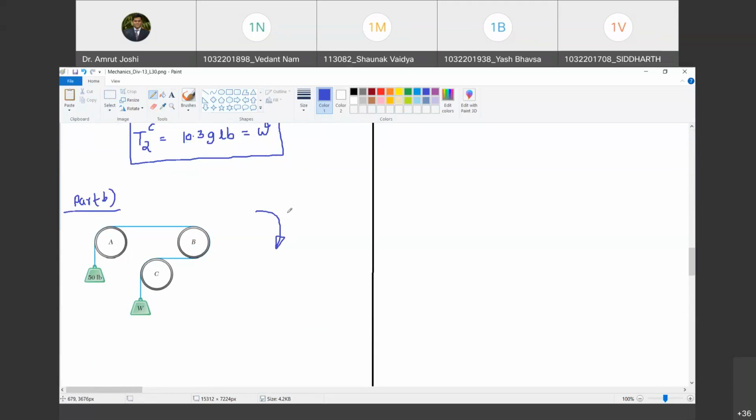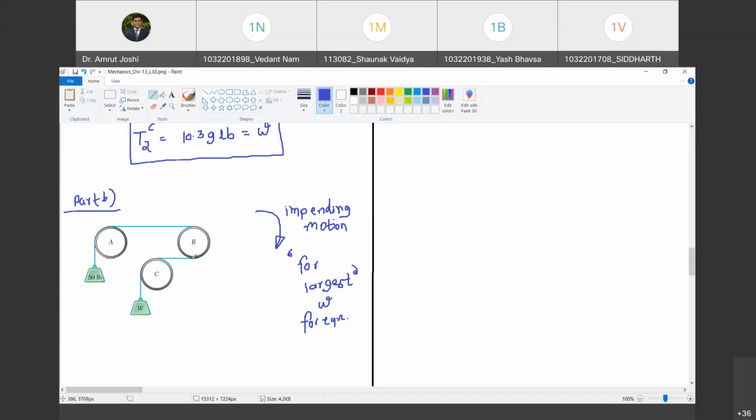Yes, sir. So this is the direction of impending motion for largest W, the largest W for equilibrium of the system.